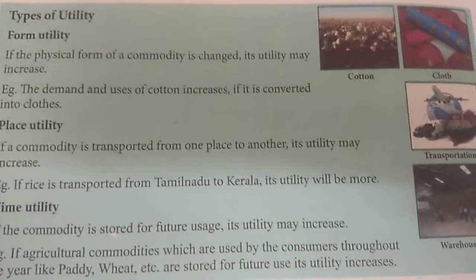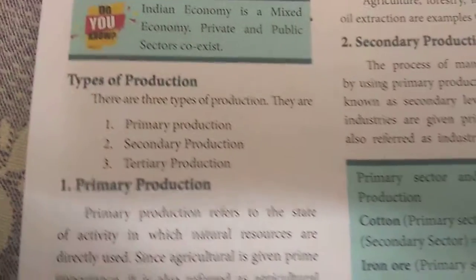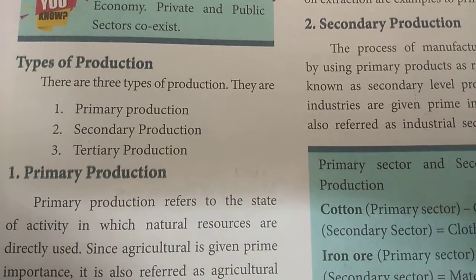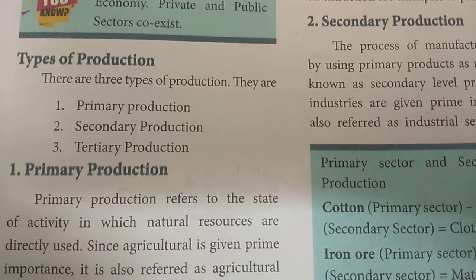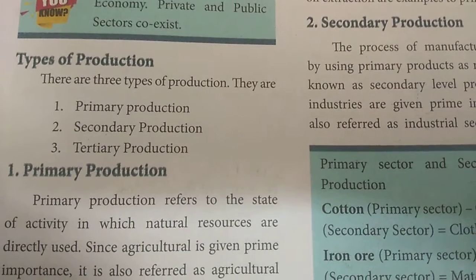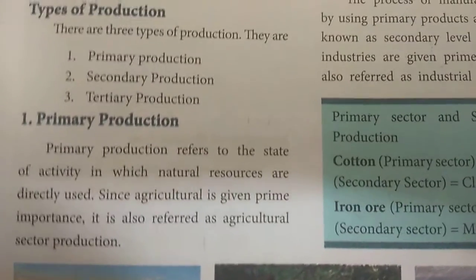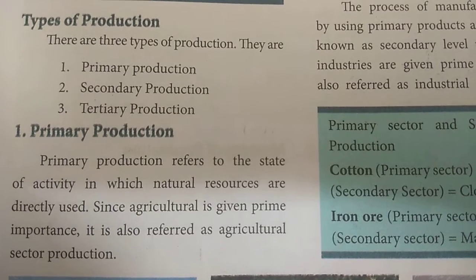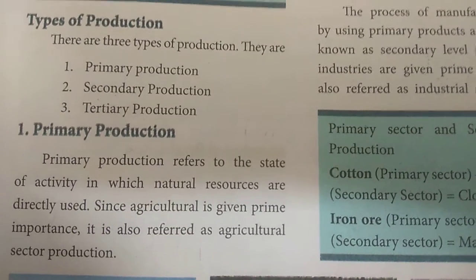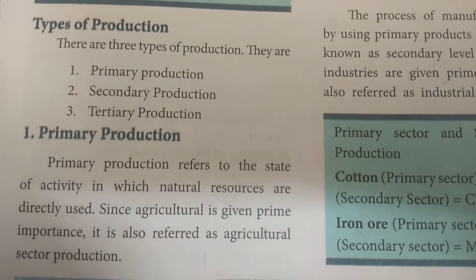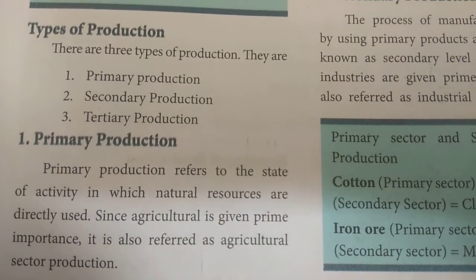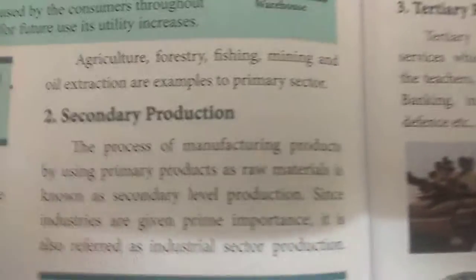Okay, so after that we have seen the types of production. There are three types of production. What are they? Primary production, secondary production, and tertiary production. Primary production refers to the state of activity in which the natural resources are directly used. Whatever we are consuming from the raw material directly is called primary production.